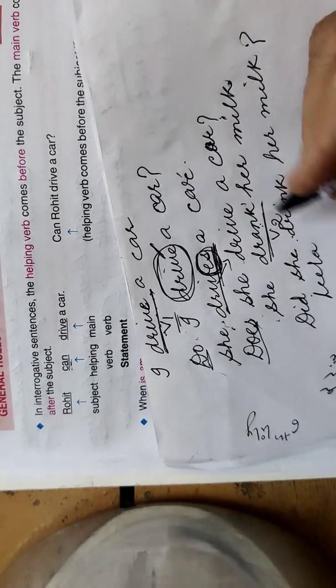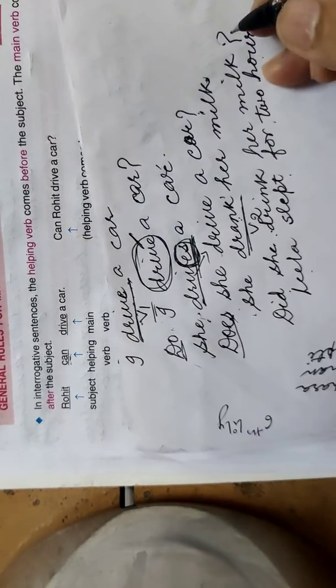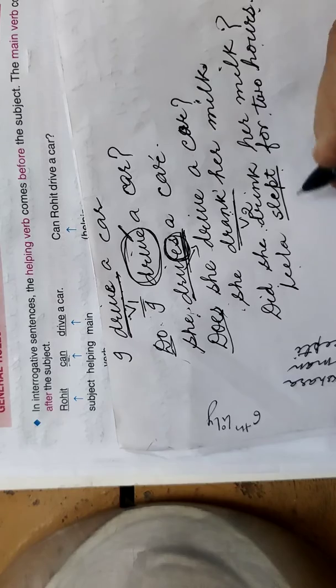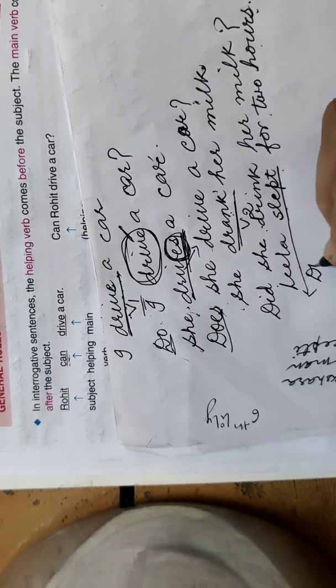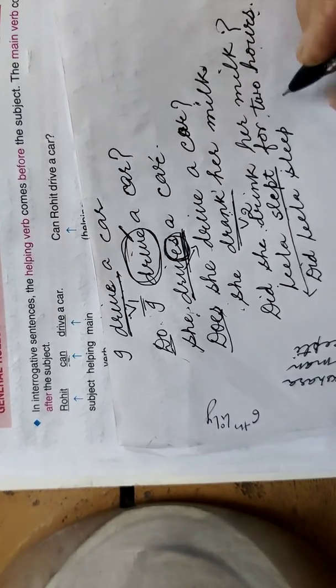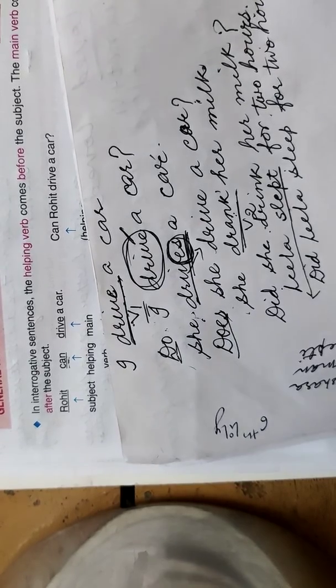Leela slept for 2 hours. If it is Leela slept for 2 hours, then how will you change it? Here it is the second form of the verb, so what will we be using? Did. Did Leela sleep for 2 hours? Then question mark.